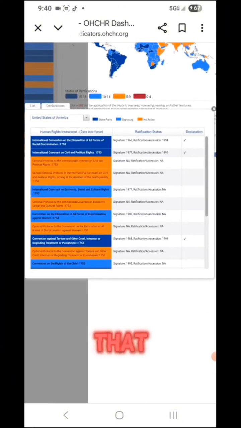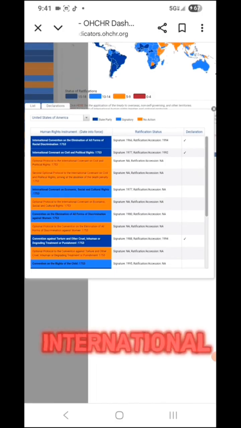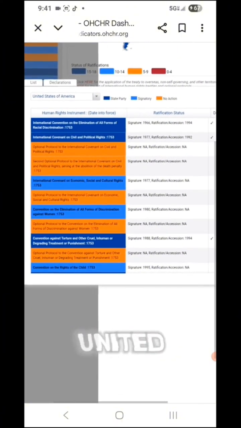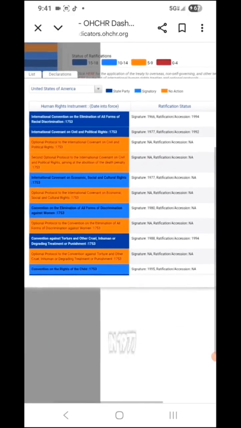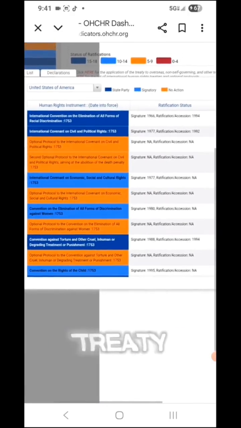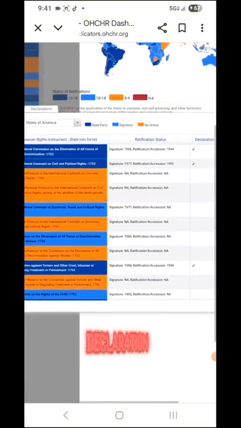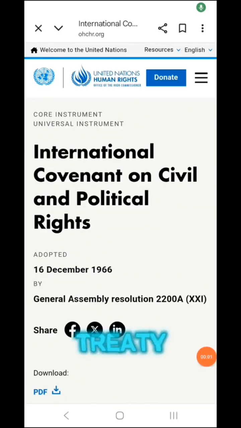So you can see that the signature in 1966 was ratified on the International Convention on the Elimination of All Forms of Racial Discrimination. And you can click on those treaties and you can read those for yourself. I highly recommend that you do. The International Covenant on Civil and Political Rights, as you can see here. The United States actually was a signatory in 1977 to the ICCPR treaty, and they ratified it in 1992. They also made a declaration that they did this. And now I'm going to read this treaty.